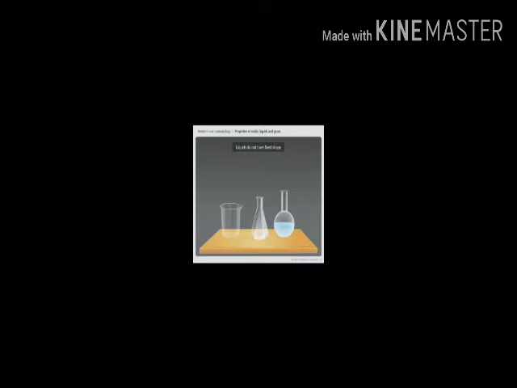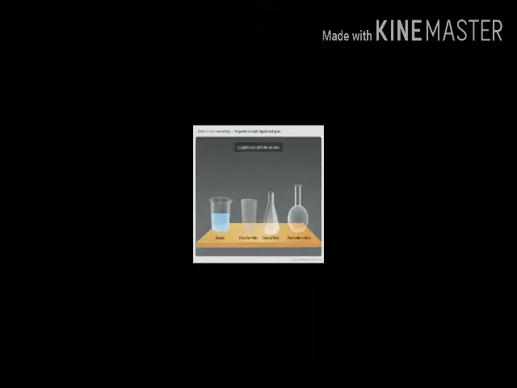From this experiment, we can conclude that liquids have no shape of their own. They take the shape of the container in which they are poured. But they have a definite volume.